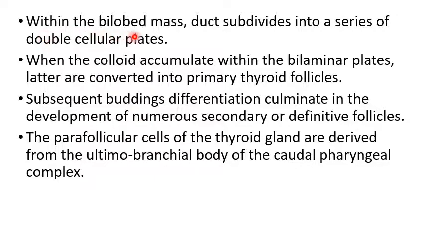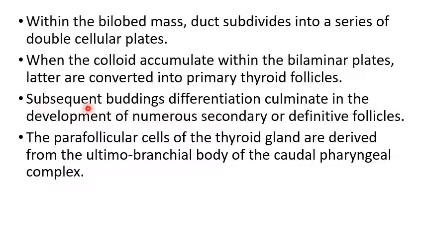Now, within the bilobed mass, the duct subdivides into a series of double cellular plates. When the colloid accumulates within the bilaminar plates, the latter are converted into the primary thyroid follicles.